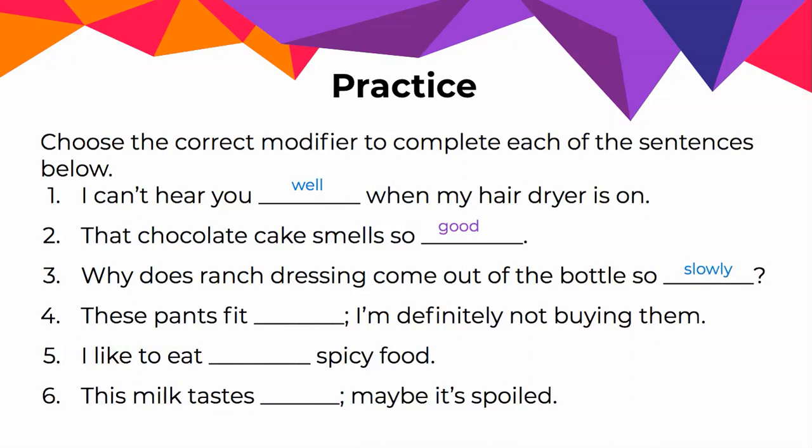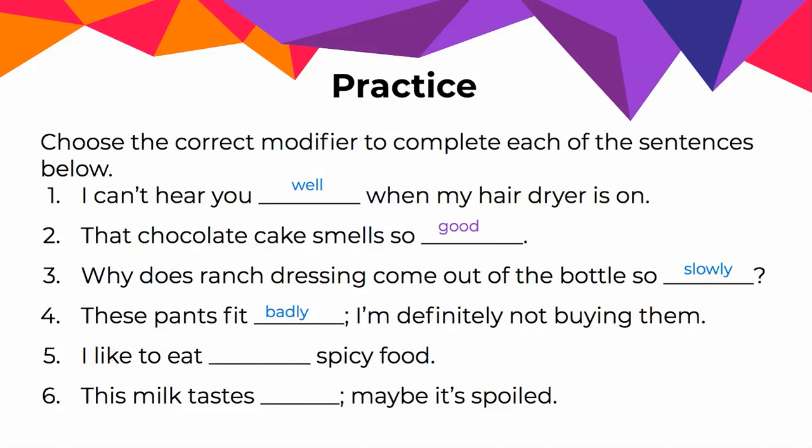Number 4, these pants fit blank. I'm definitely not buying them. All right, so because we're not buying them, we can assume we're looking at bad versus badly. Do I need an adverb or an adjective? What is that word telling us? It's describing how the pants fit, which means I need the adverb form. That means if we wanted the positive, these pants fit well, then we need the adverb form there as well.